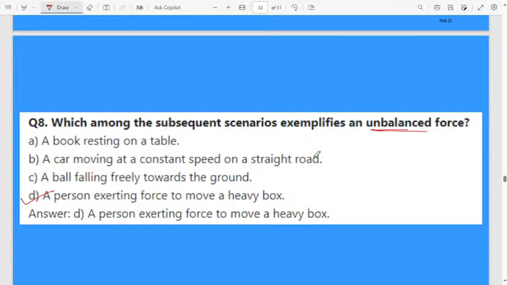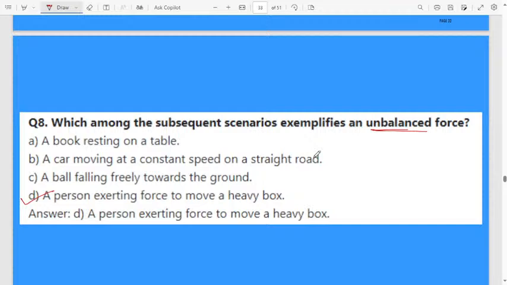If you want to increase the speed of the car, that is unbalanced force. But here they are given a car is moving at a constant speed on a straight road, not even a curved road. It is a straight road, which means it is maintaining a constant speed, that is also a balanced force. Next one, a ball falling freely towards the ground because of the Earth's gravitational force. The ball is falling and it is also maintaining a constant velocity, constant acceleration. That is also an example of balanced force.